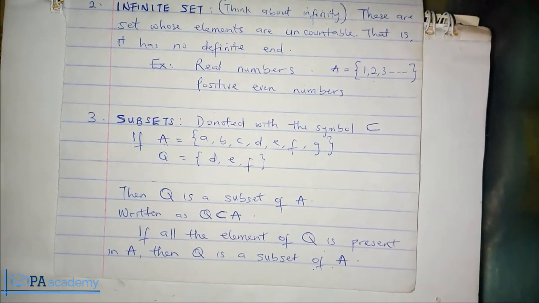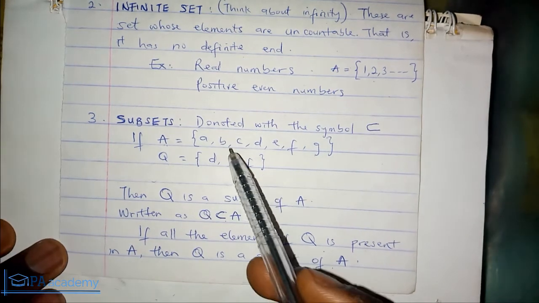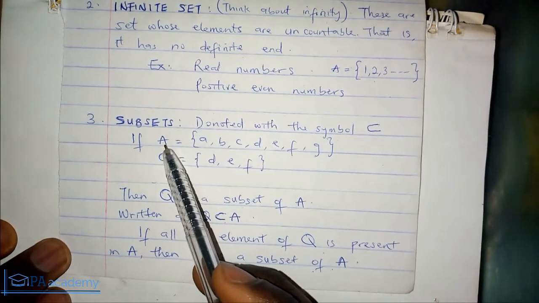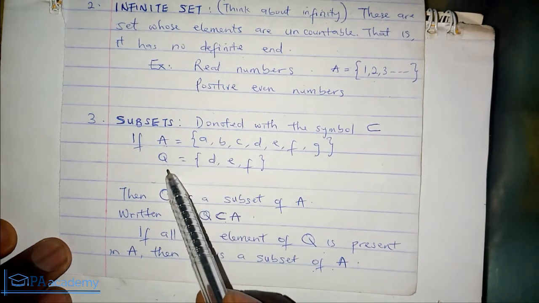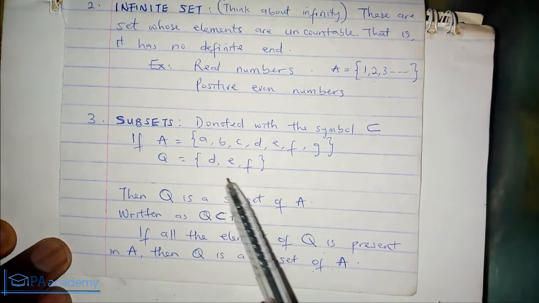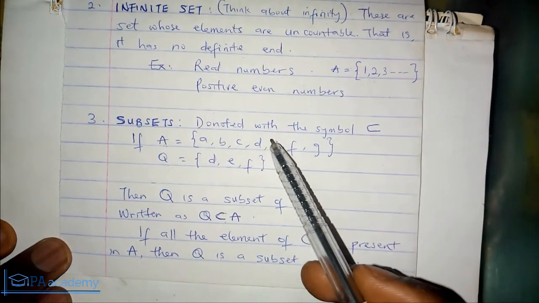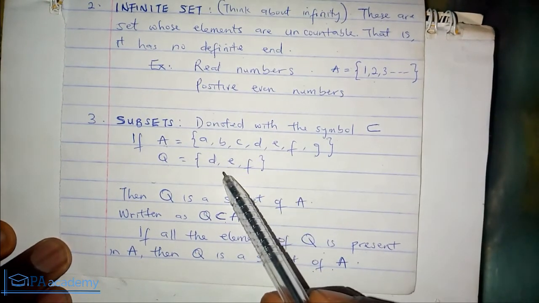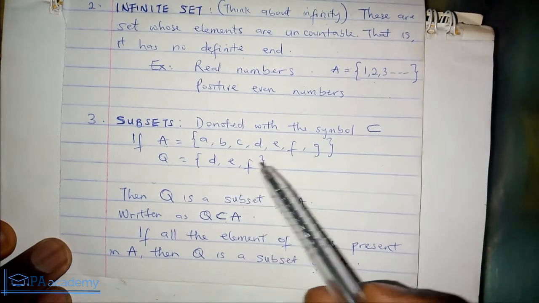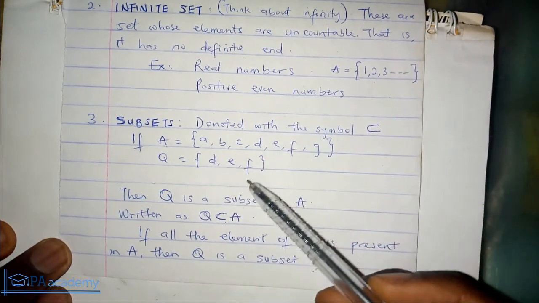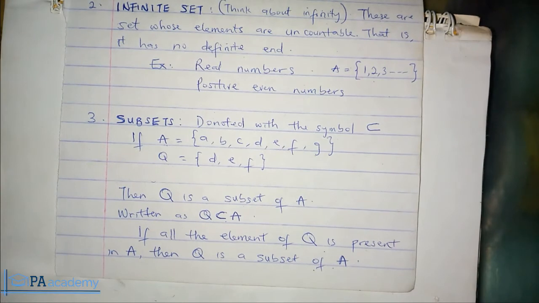So it's when you compare two sets, and you look at one, which is like the set A, and you look at the one that you are comparing it with, which is set Q, and you find out that all the elements in set Q are present in set A. That makes it a subset. So this Q will be a subset of that set A that has all its elements in it. So that is what we mean by subset.